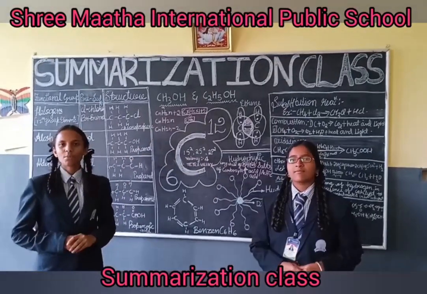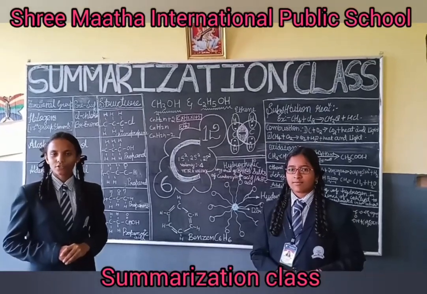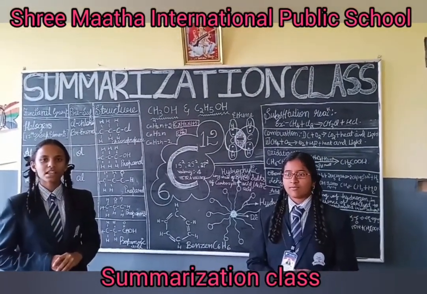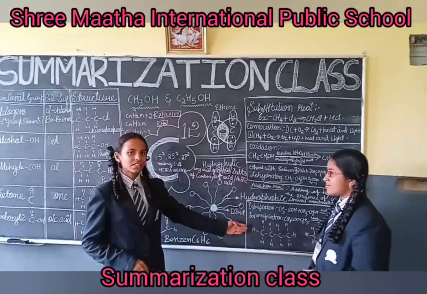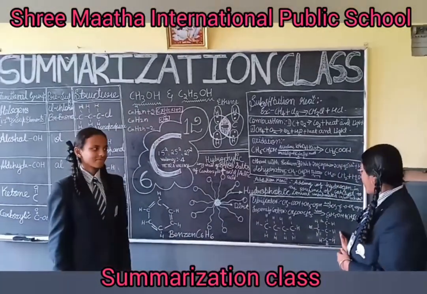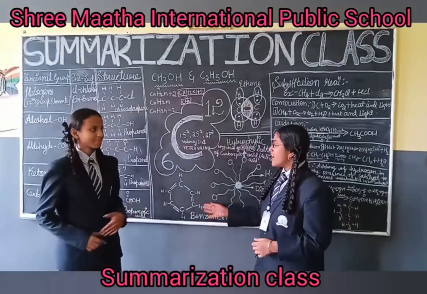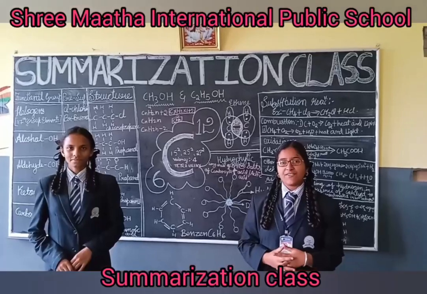Now let us know about structural isomers. Hydrocarbons having the same molecular formula but different structural formulas are called structural isomers. And here is an example. This is a straight link for C4H10. And this is the branch link for C4H10. And this is a cyclic link for benzene. Benzene is an aromatic hydrocarbon which has a distinct kind of smell.